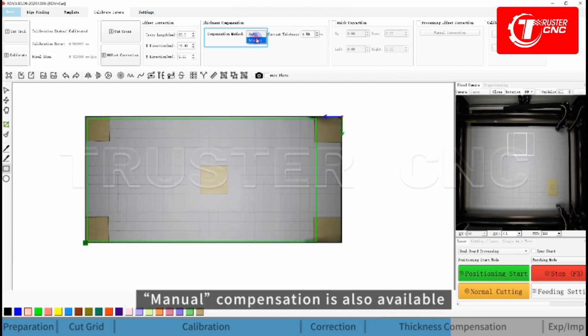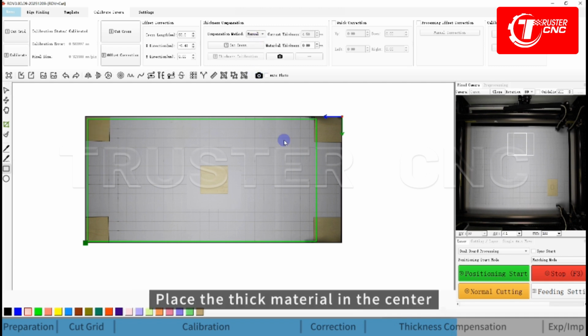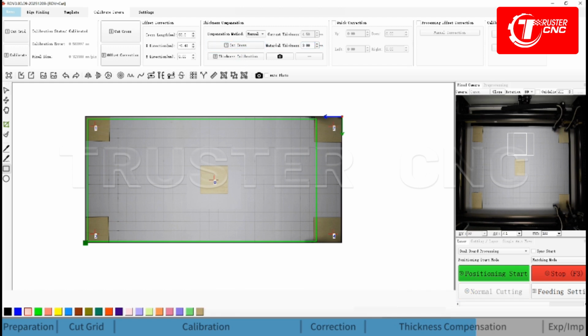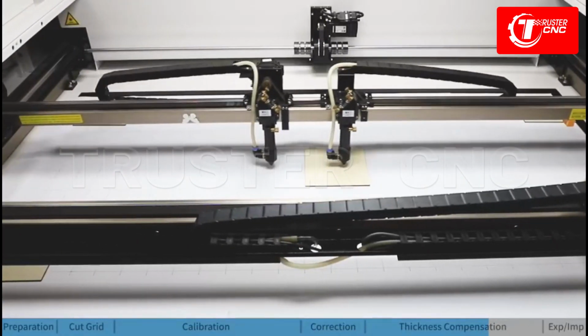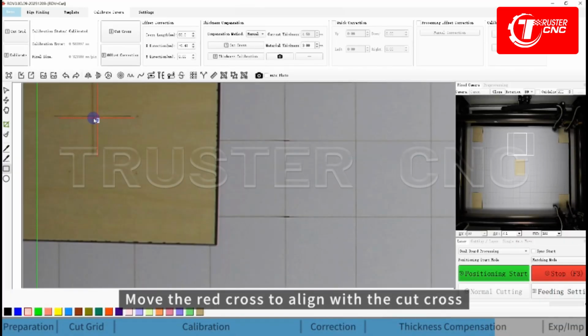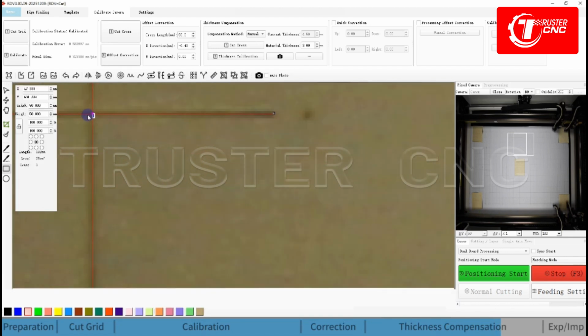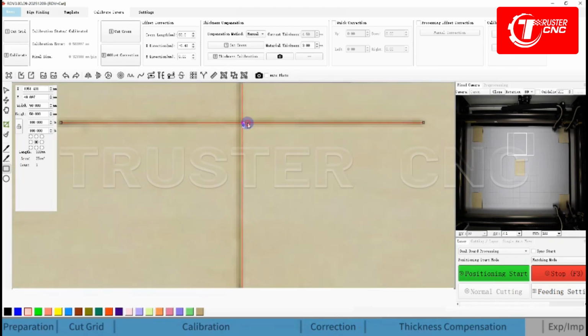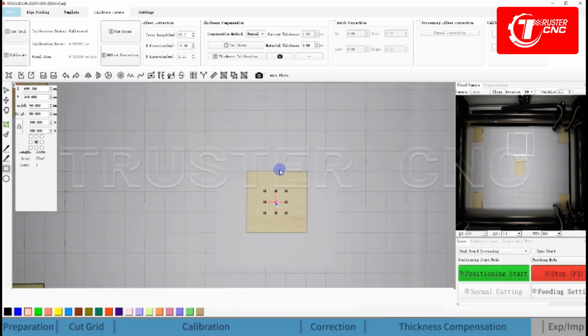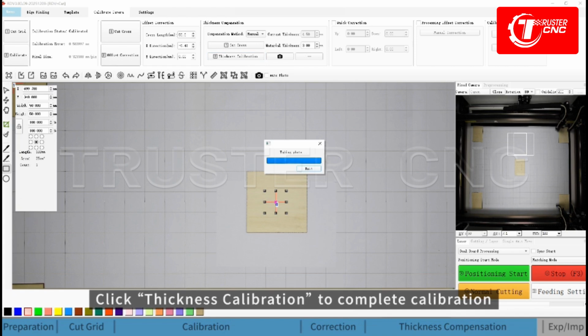Additionally, manual compensation is also available. Place the thick material in the center and four corners of the machine table. Fill in the material thickness and click Cut Cross. Move the red cross to align with the cut cross. Click Thickness Calibration to complete calibration.